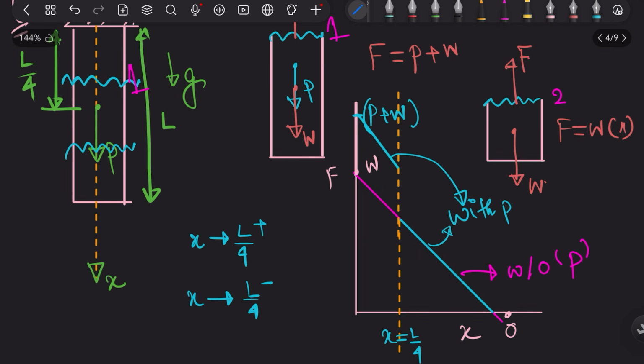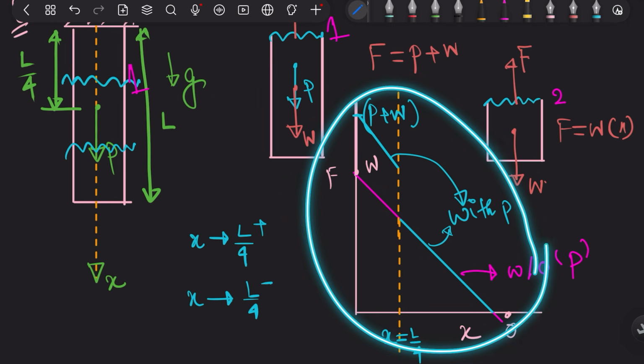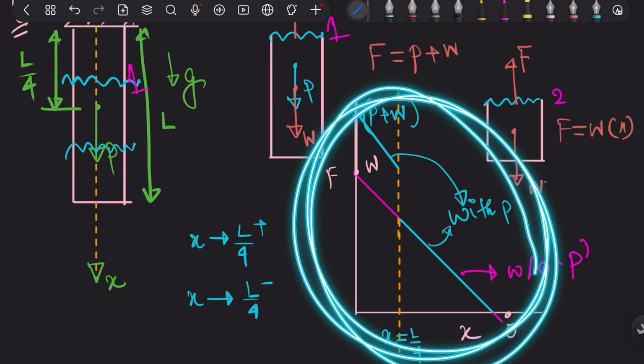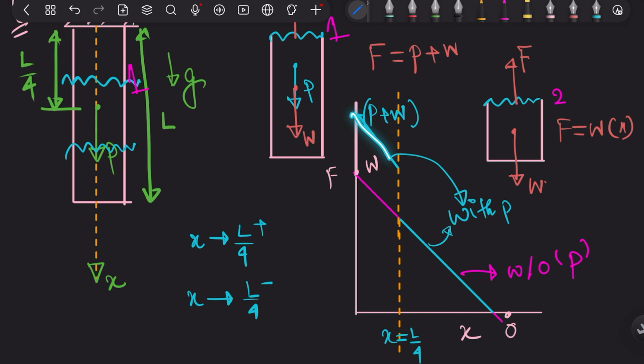Now can you draw the deflection also? The stress will be exactly similar. It will have a discontinuity here because the area is constant, so the stress will exactly follow this, and so will the engineering strain. But now what will be the deflection?